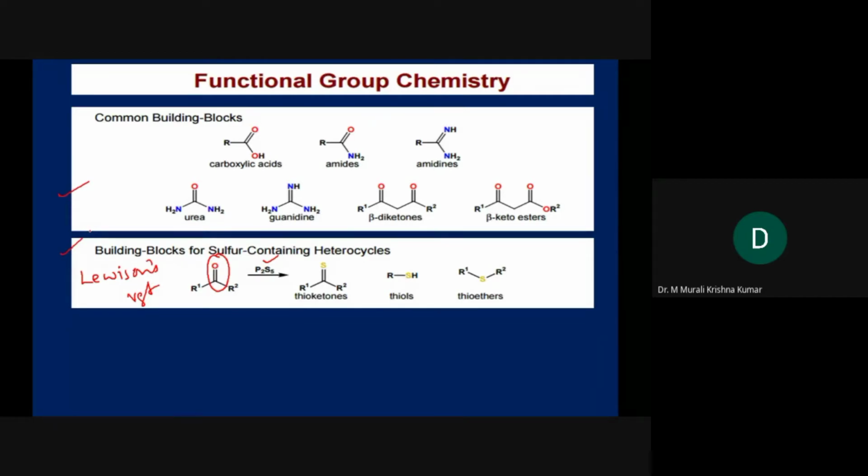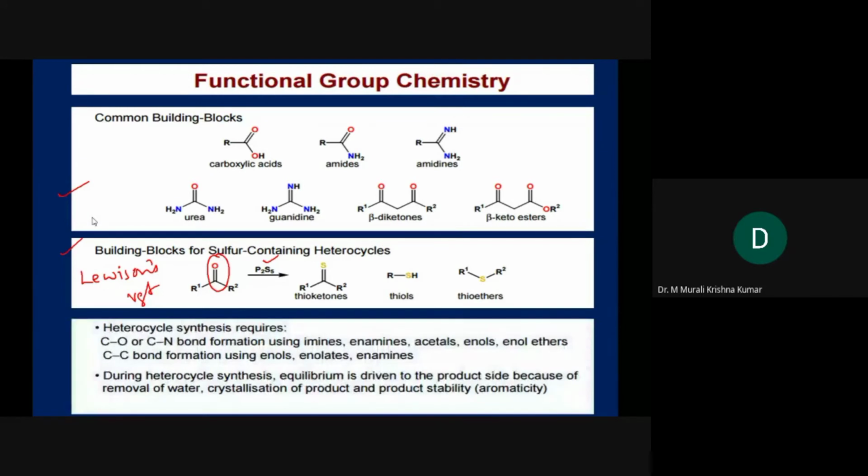Friends, I hope you are able to understand what I am saying. These are all the basics behind designing synthesis of an organic compound, including heterocycles. So in heterocyclic synthesis, what exactly is needed?